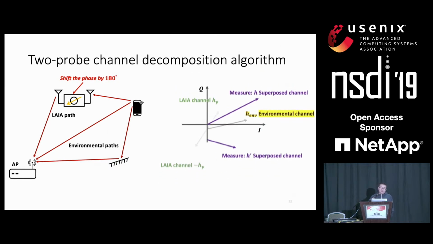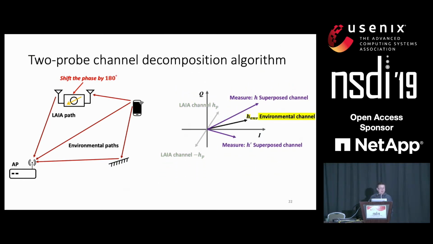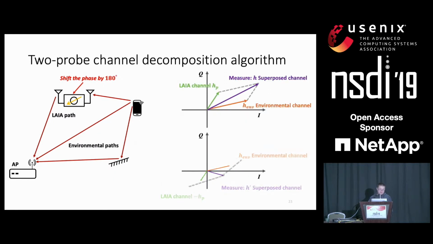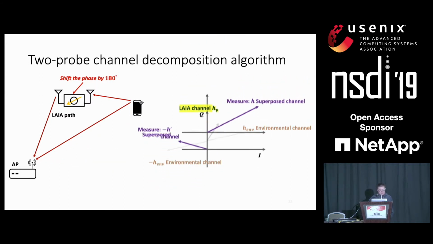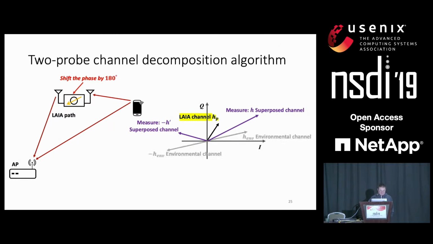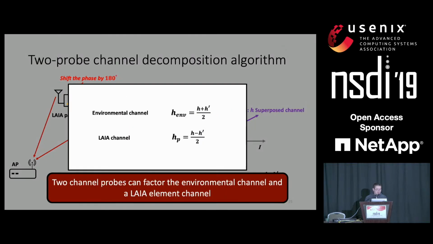If we add the LAIA channel measured from the two probes together, we can observe that the LAIA channel is actually canceled. So we can calculate the environmental channel using this equation. Similarly, if we rotate the channel measured in the second probe first, and then add them together, it's obvious that the environment channel is canceled this time, and we can calculate the LAIA channel. To summarize the two-probe algorithm, from two channel probes, we can factor the environment channel and the LAIA element channel.